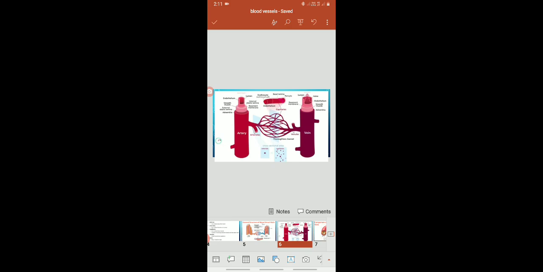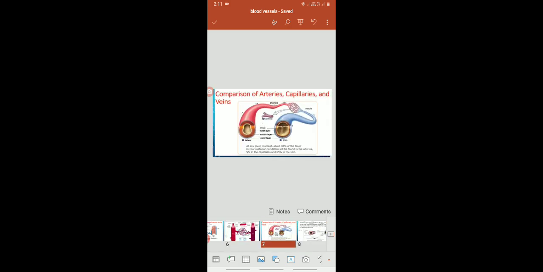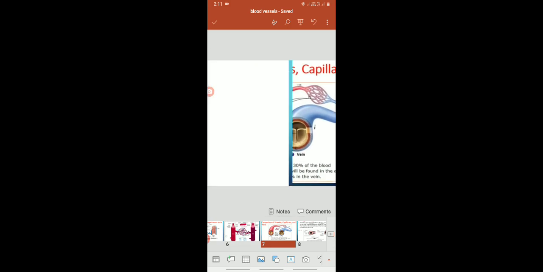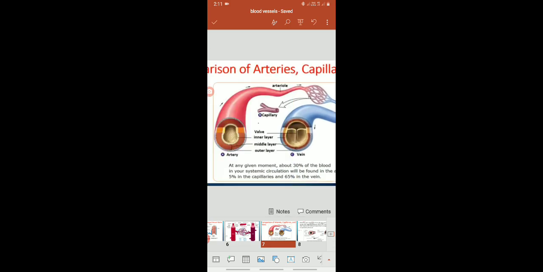First is the artery. Artery divides and redivides into arterioles. Arterioles divide and redivide into fine capillaries. These capillaries again unite and form venules, and these venules form the veins. Now in case of artery, capillary and veins, if we observe the internal section comparatively, in the first picture the artery is observed, in the second picture the vein, and the capillary is in the middle. The empty hollow portion is the lumen.